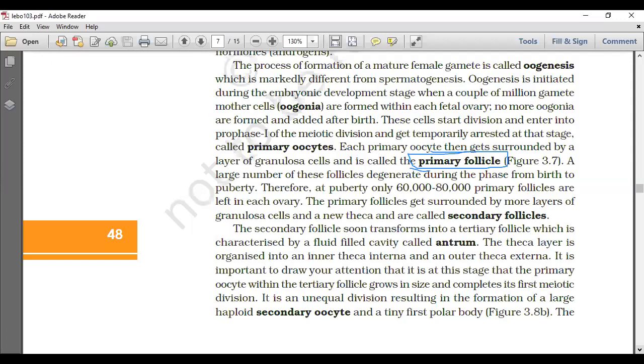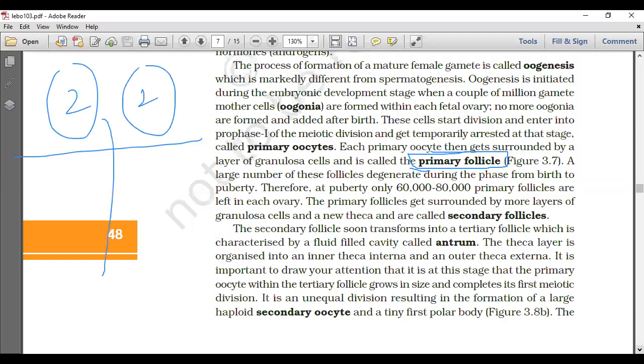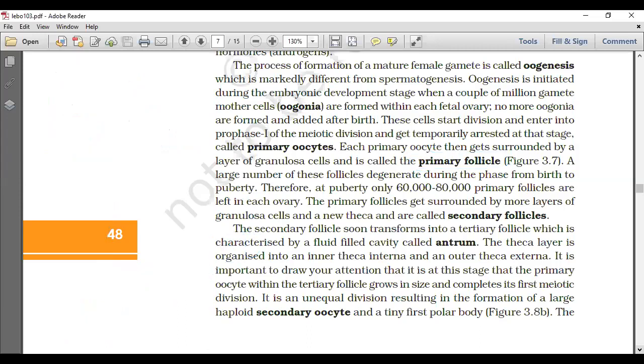A large number of these follicles degenerate during the phase from birth to puberty. So that means a couple of million in each ovary at the time when the girl is in the mother's uterus, till puberty, how many will remain in each ovary? 60,000 to 80,000. 60,000 to 80,000 primary follicles are left in each ovary.